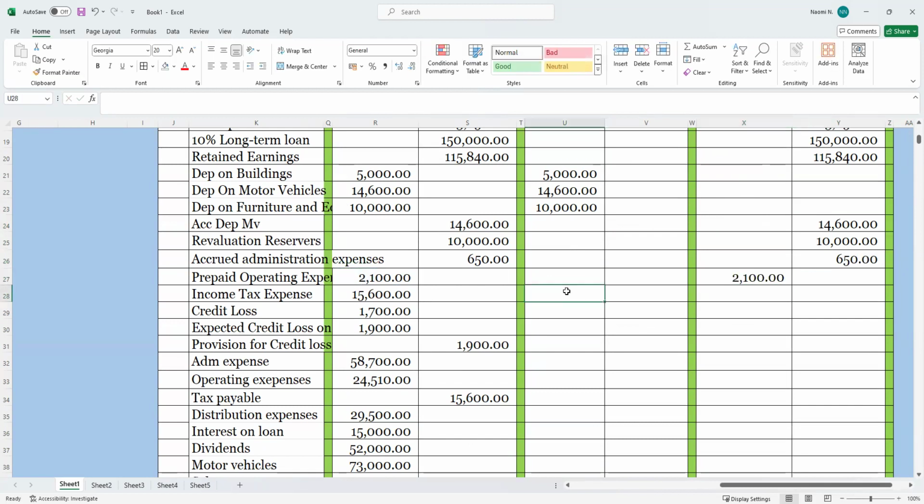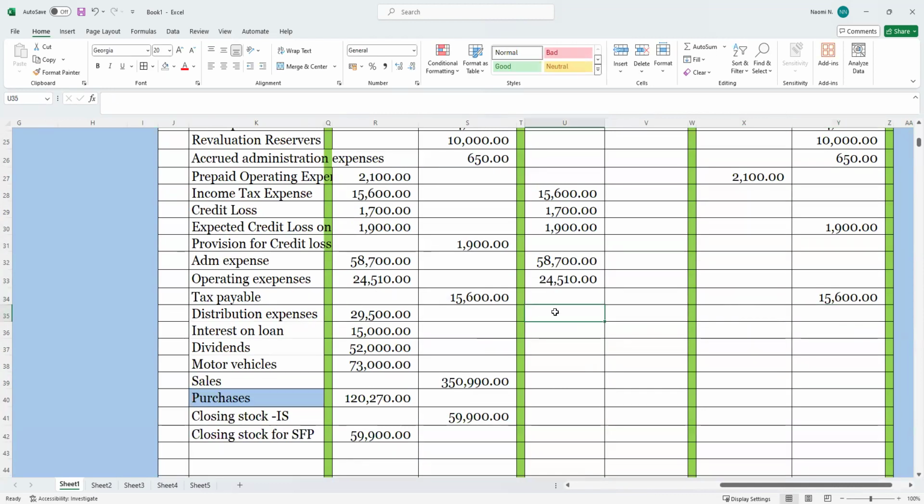Income tax is an income statement item. Provision will go this side. Admin expenses this side, income statement. Then tax payable, it will go this side.